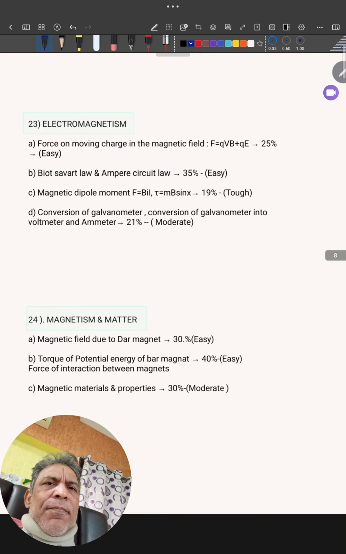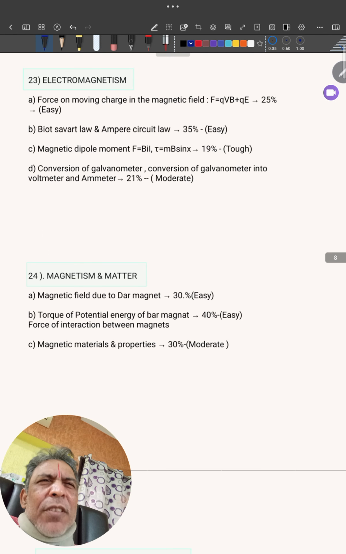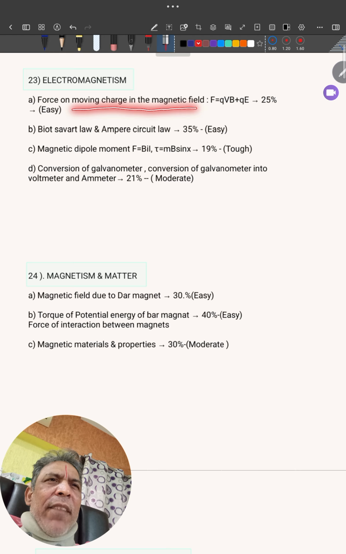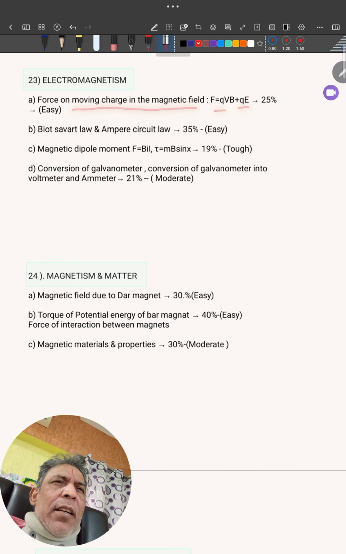Next we'll take the electromagnetism. Most of the students find very difficult this chapter. Electromagnetism, moving charges and magnetism. Force on charge in magnetic field means F equal to QvB, F equal to QE, then helical path, all these things are 25%.